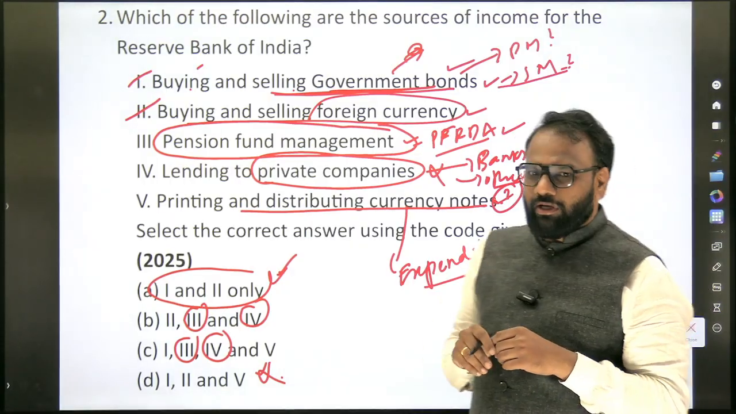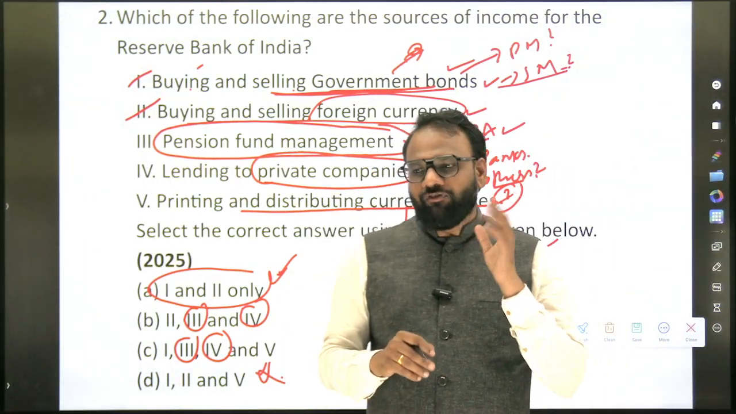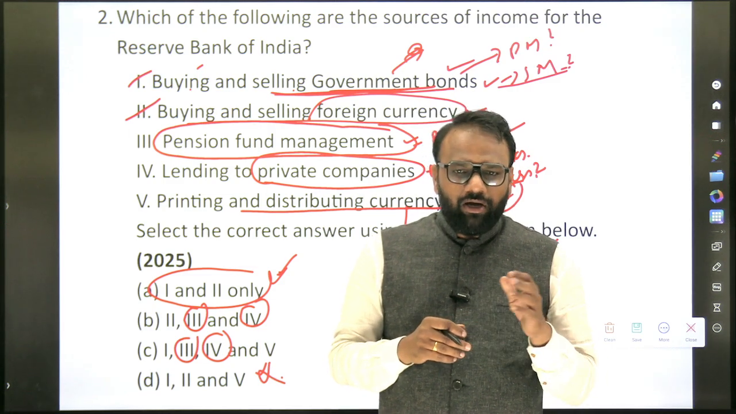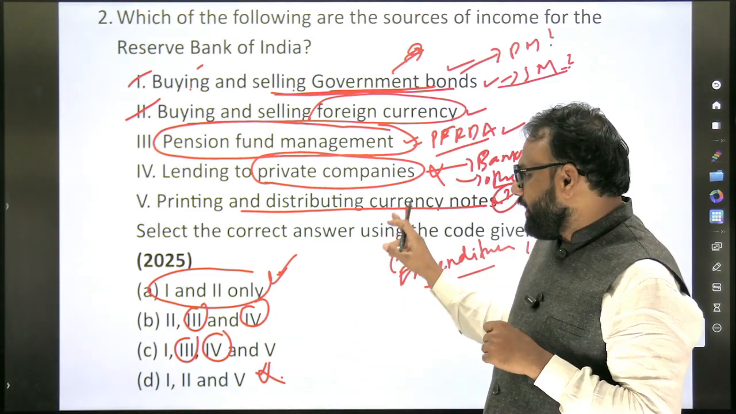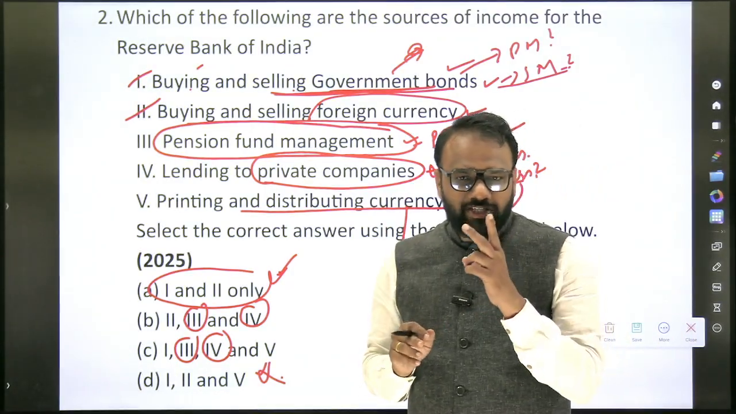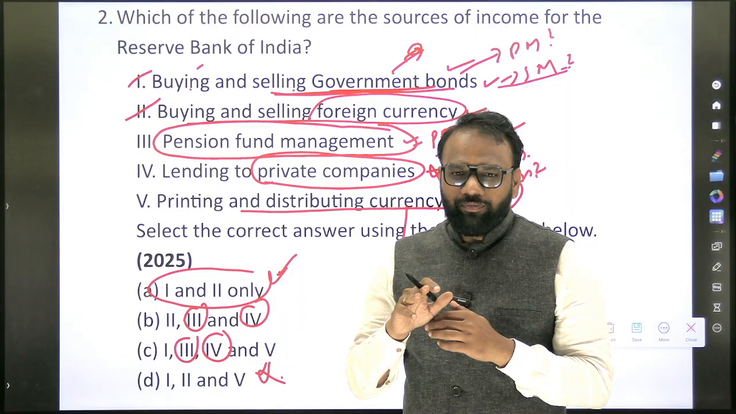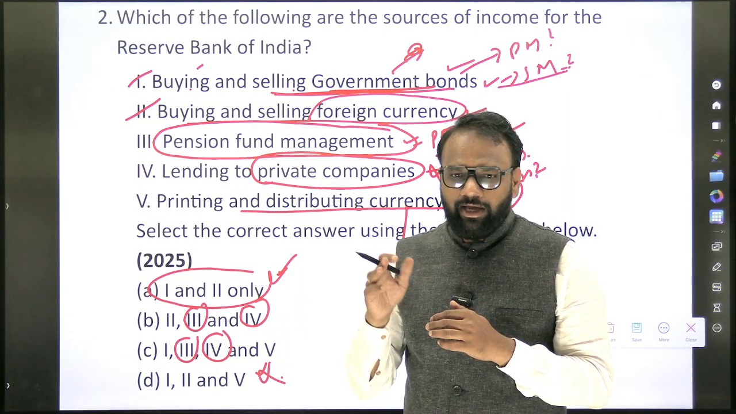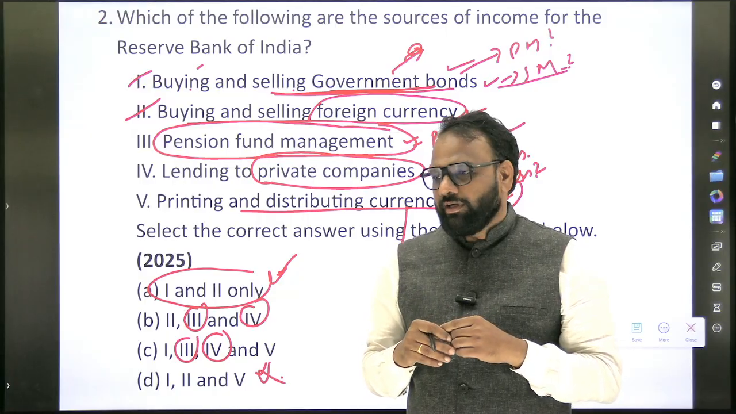Hey, no. I think we have discussed it as an expenditure of RBI. You can just cross verify once. It comes under expenditure of RBI, not income of RBI. So there we have discussed under two heads: one is expenditure, another one is income.